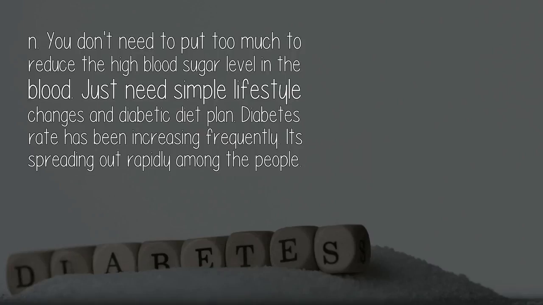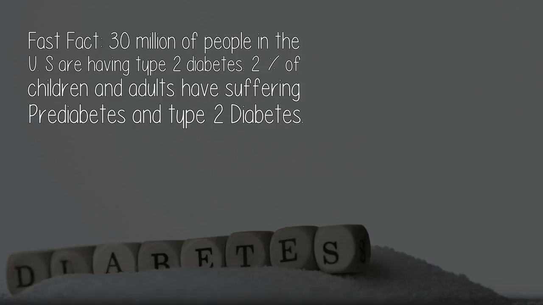The diabetes rate has been increasing frequently. It's spreading out rapidly among the people. Fast fact: 30 million people in the U.S. have type 2 diabetes. 2% of children and adults are suffering from pre-diabetes and type 2 diabetes.